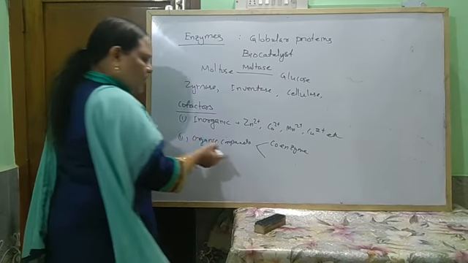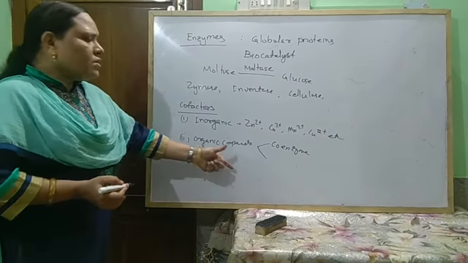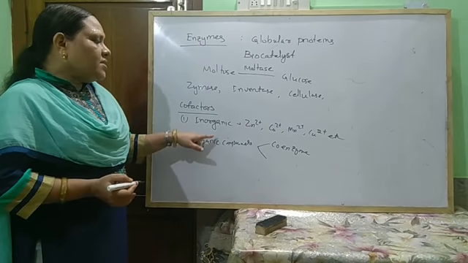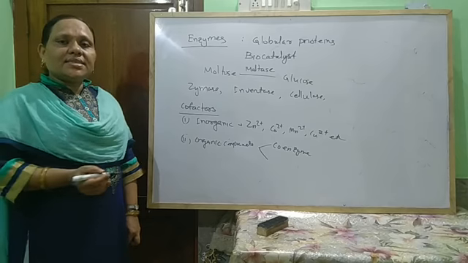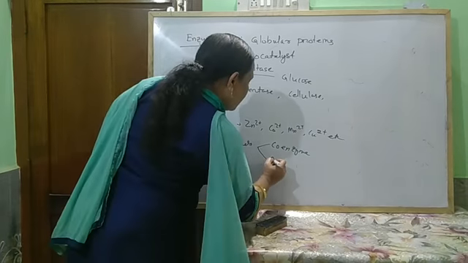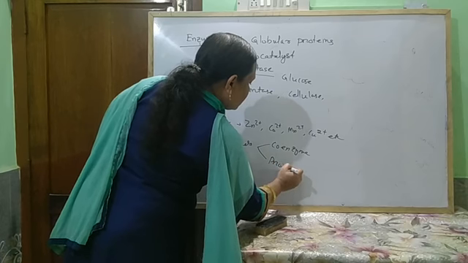These coenzymes are weakly bonded. And the organic compounds which are strongly bonded with the enzyme and can only be separated by hydrolysis are known as prosthetic groups.